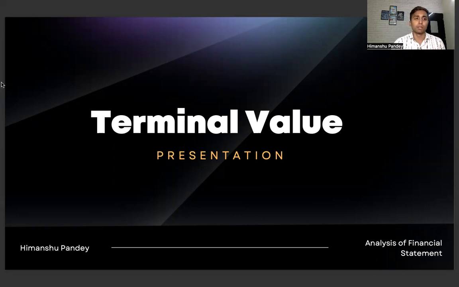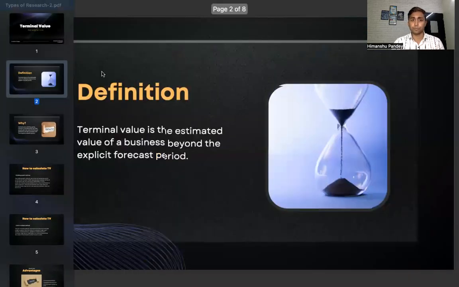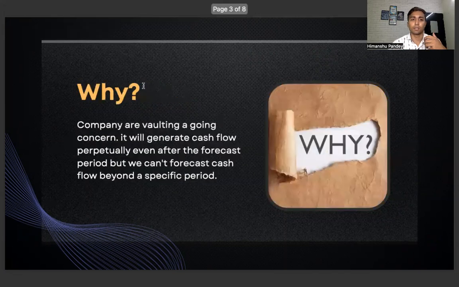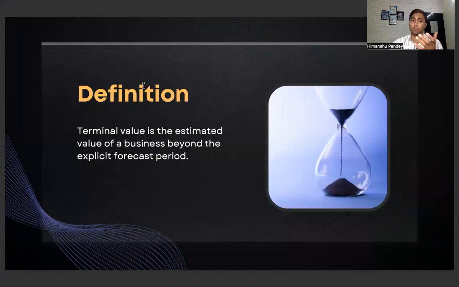So let's start with the definition. The definition of the terminal value is the established value of the business beyond the expiry of the forecast period. Let's try to understand in detail what a terminal value is. The terminal value is the value at the end of the forecast period.